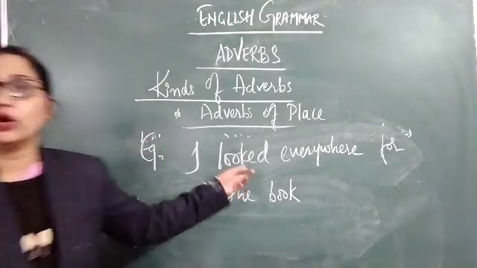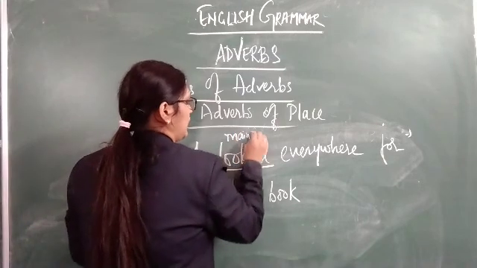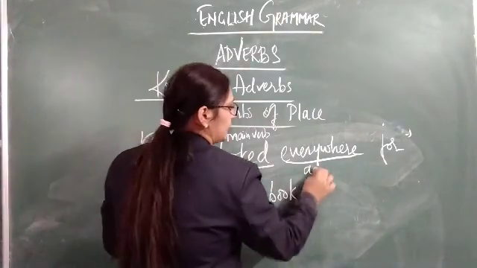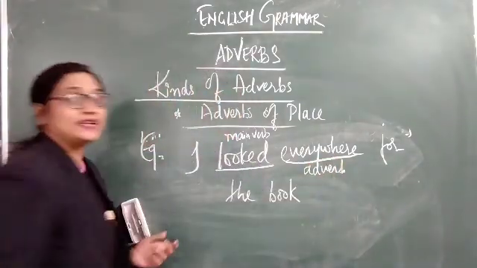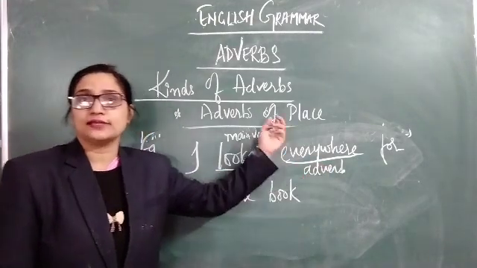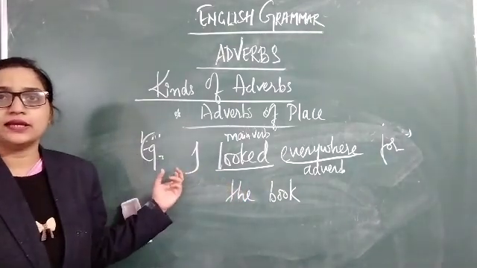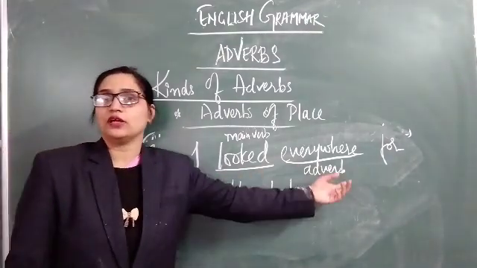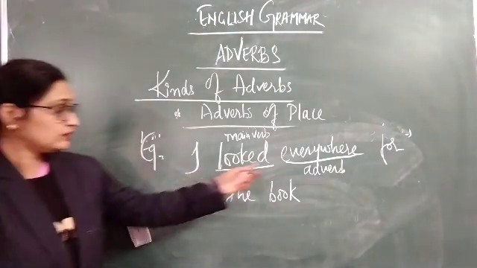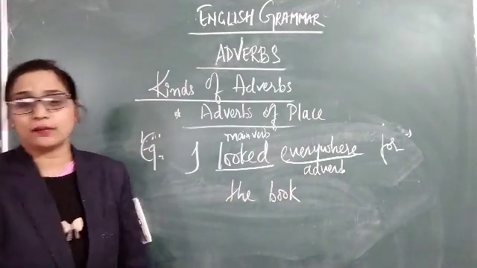Here looked is the main verb and everywhere is an adverb of place. Here also this adverb of place is placed after the main verb. So the example is: I looked everywhere for the book. Looked is the main verb and everywhere is an adverb. Let us go to another example.